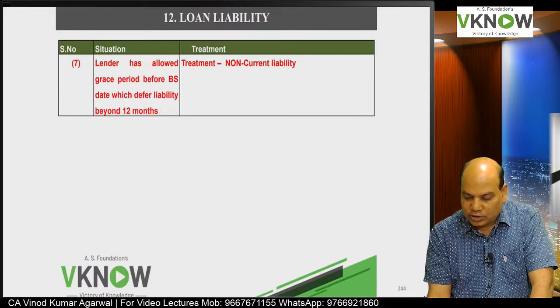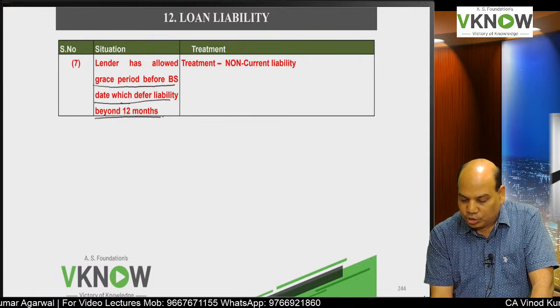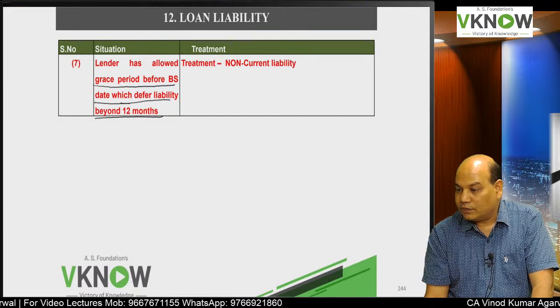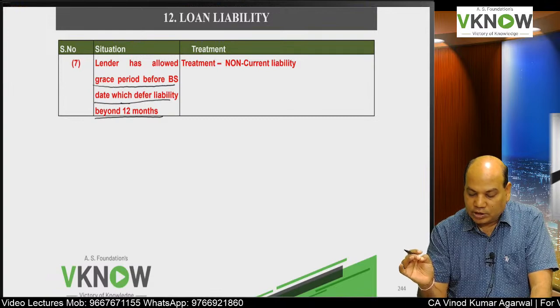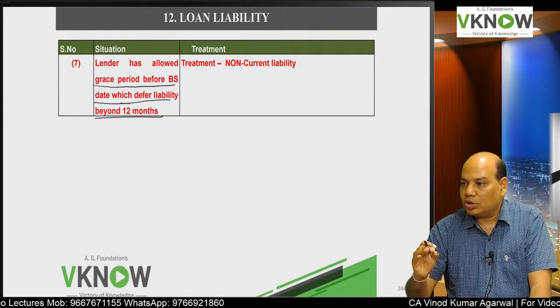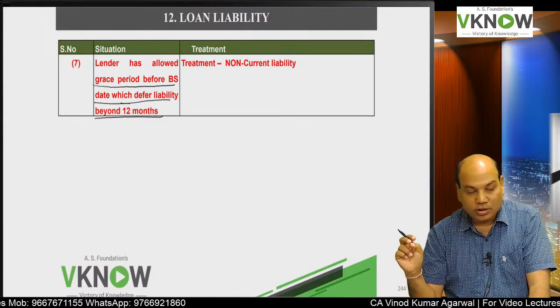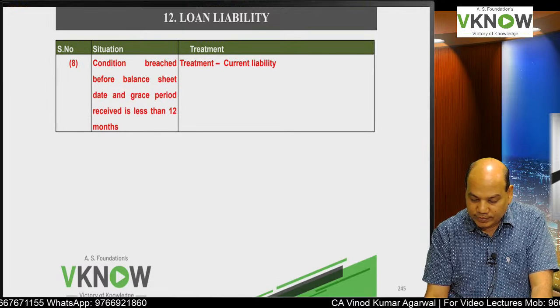Next is, lender has allowed grace period before balance sheet date which defers liability beyond 12 months, same thing. So as long as your liability is deferred beyond 12 months from the balance sheet date, the grace period can be allowed before the balance sheet date or after balance sheet date, but before approval of the financial statements, we will call it non-current liability.